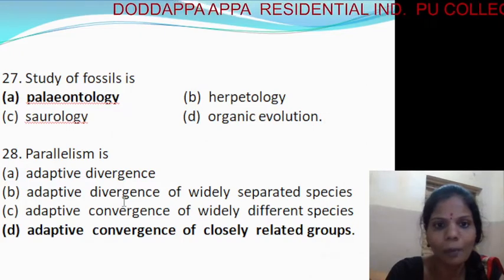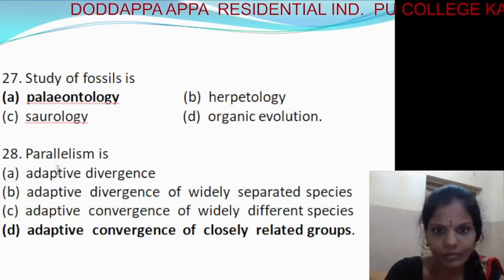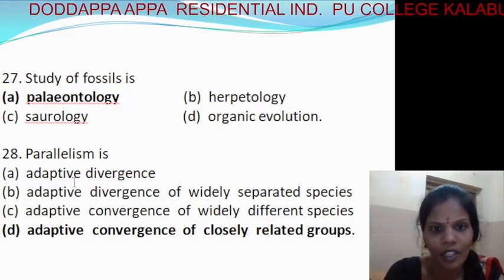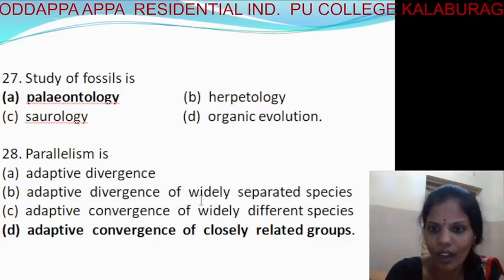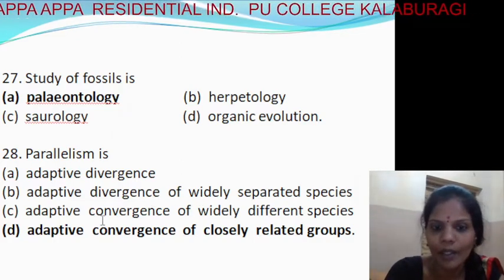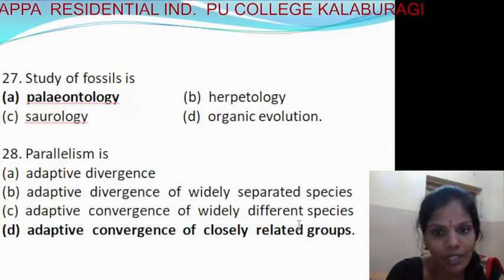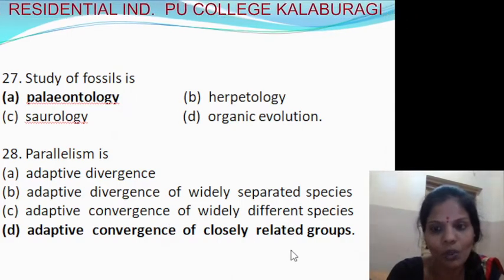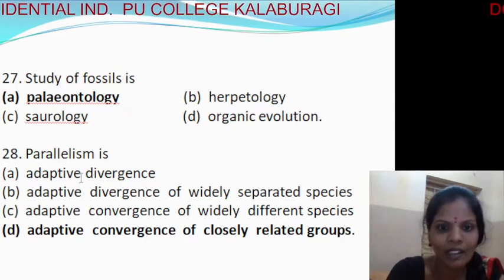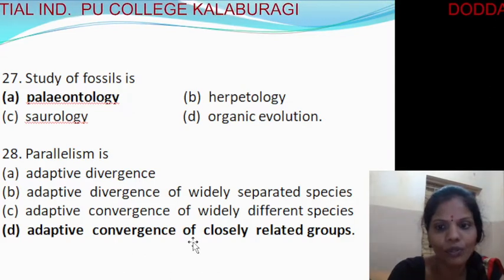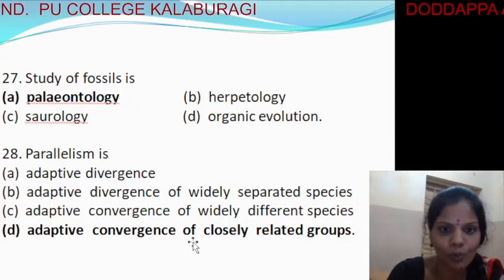Next, 28, parallelism is: first, adaptive divergence; next, adaptive divergence of widely separated species; adaptive convergence of widely different species; adaptive convergence of closely related species. So parallelism means adaptive convergence of closely related species, the fourth option.